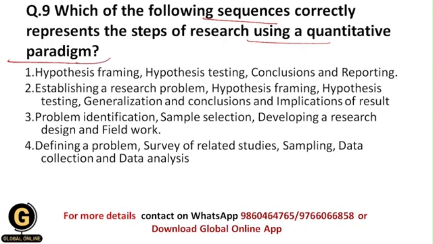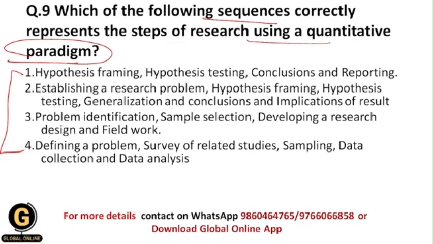Quantitative paradigm means exactly from which perspective or from which approach you are doing the research by using quantitative methodology. Okay, so in every research there are lots of sequences of steps that we need to follow, and these are nothing but the scientific methods. Within the quantitative paradigm we need to follow such steps, and here these steps have been given, but we have to understand the sequence of correct steps that we need to follow.